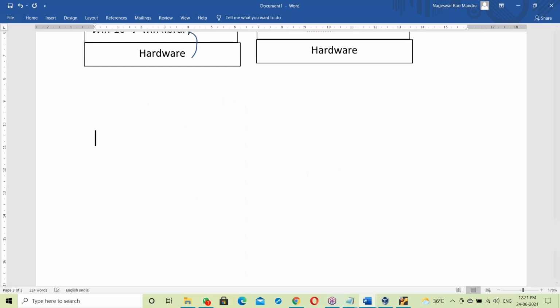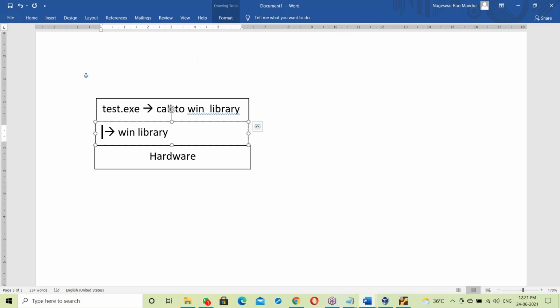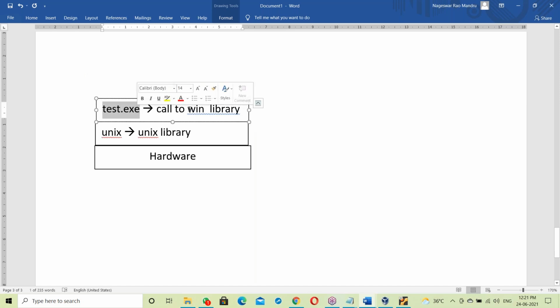Let us take another platform, maybe the Unix platform, with the Unix library. Now try to run the same test.exe file here. It will try to call the Windows library, but it's not available. It's Unix space, which is different. The library does not match, so it simply fails. So an exe file is OS dependent.